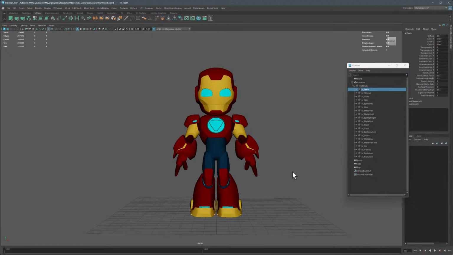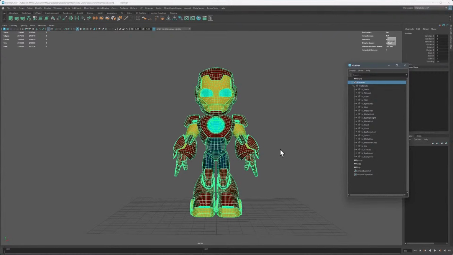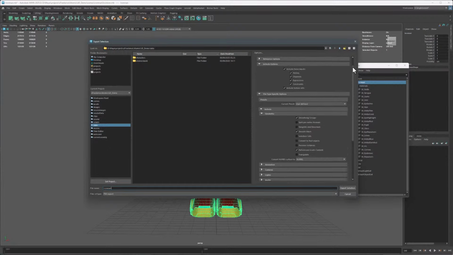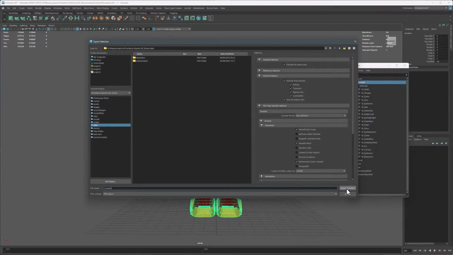So now that we're happy with this asset, I am just going to select it and export it, and I'm going to export this as an FBX. The export settings are the default export settings for FBX, so I'm just going to hit export selection, and next I will go into Mari.